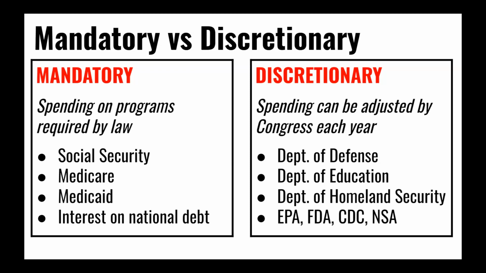So examples, again, of discretionary versus non-discretionary. Discretionary spending: Defense Department, Department of Education, Homeland Security. These are things that they can control from year to year. Mandatory spending, or non-discretionary, would be things like Social Security. Once you reach retirement age, you get Social Security. Congress has no control over this. Medicare, Medicaid, interest on national debt, these are things that they have to pay. They're obligated to, as long as the program exists, and whoever qualifies gets paid the promised amount, no matter what.